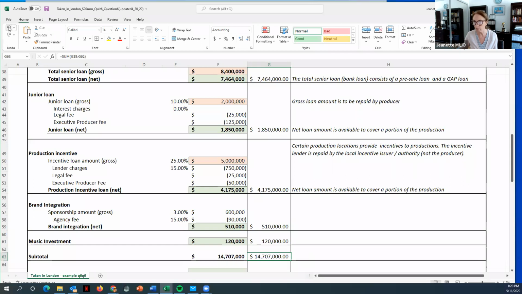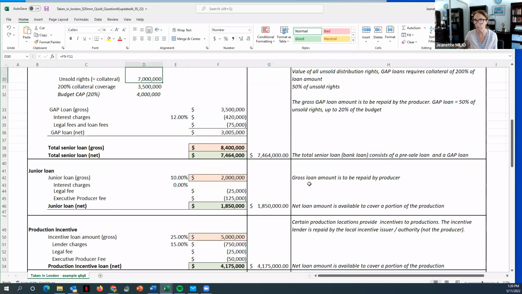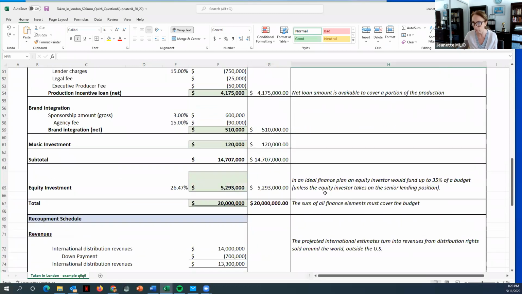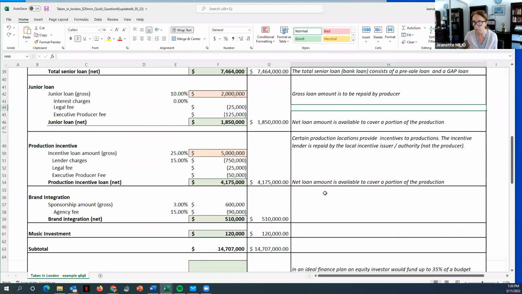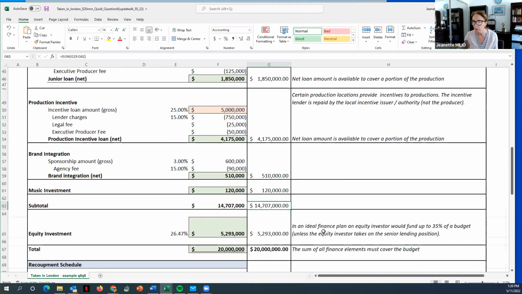I'm going to make a quick check to make sure that is the right number. Yeah, it's the right number. Making sure. Going back up. Yes, it's the right number. Right. Never know with Excel. So then we have 14,707,000. I have to figure out how much money we need to hit our $20 million budget.